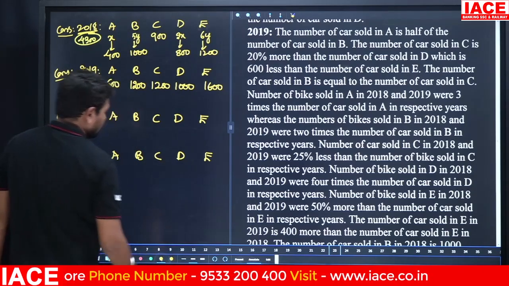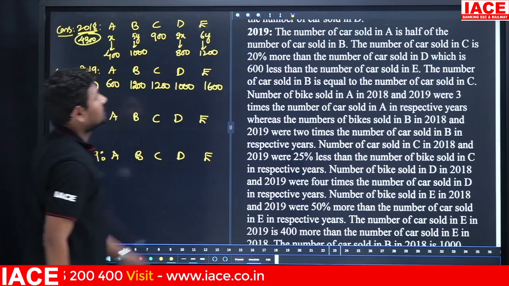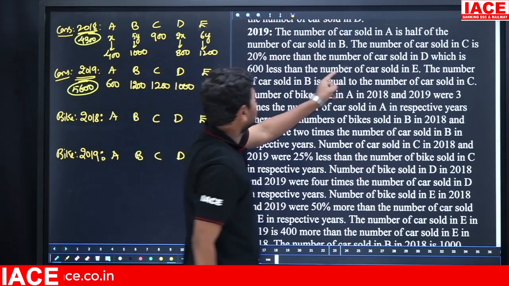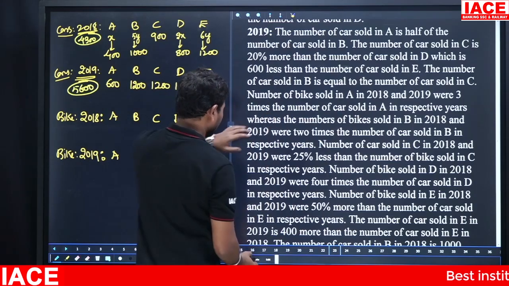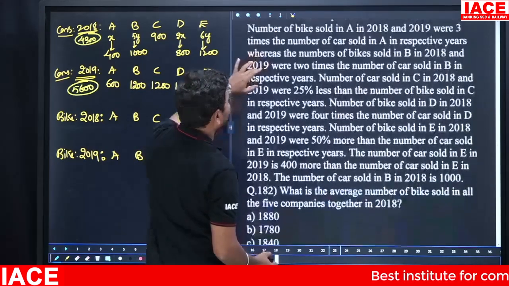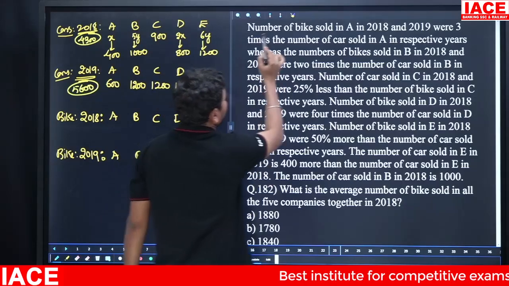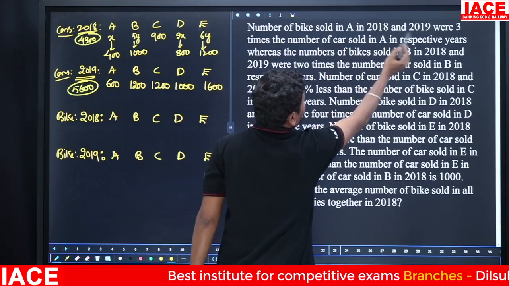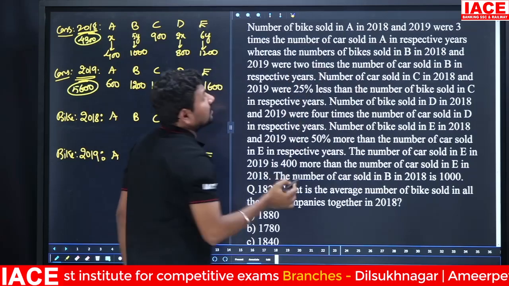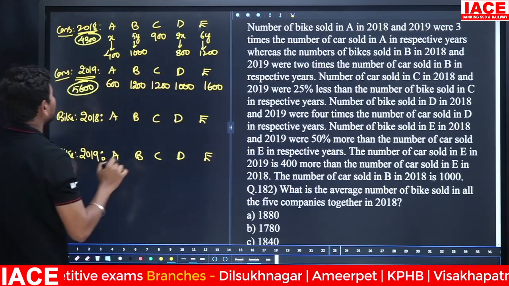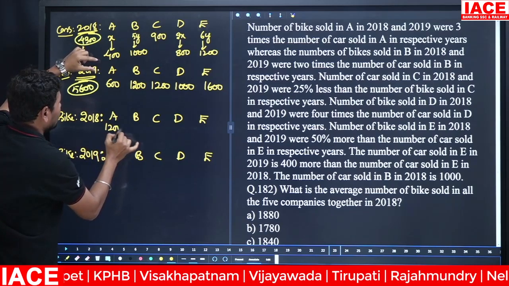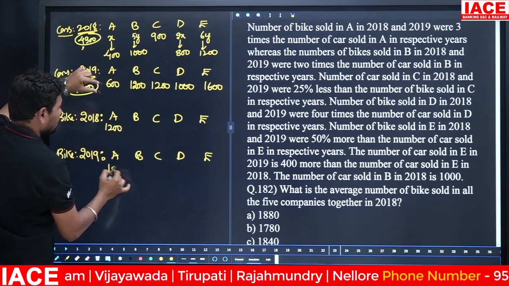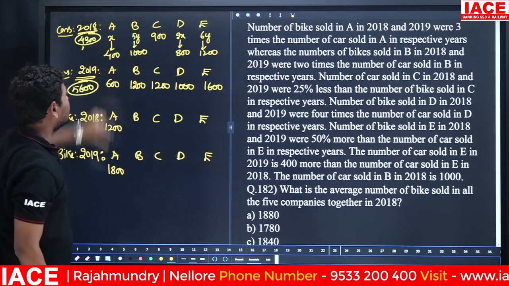Okay. So coming to the values, the number of cars, this data belongs totally to cars. Now the bike story starts from here. Number of bikes sold in A in 2018-2019 were 3 times the number of cars sold in A in respective years. A is how much? 400. It is 3 times, so it becomes 1200. And here 600 becomes how much? 1800. Okay, it is 3 times.